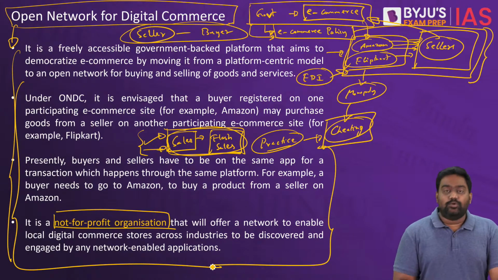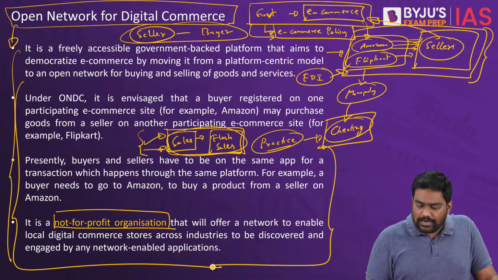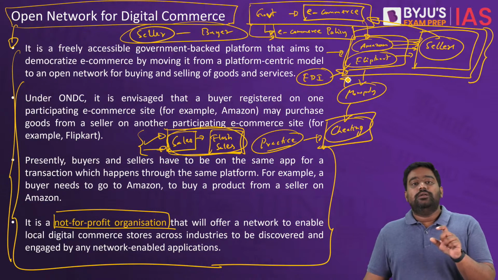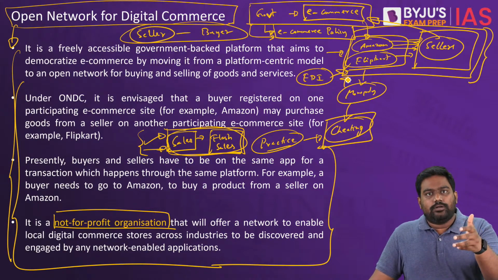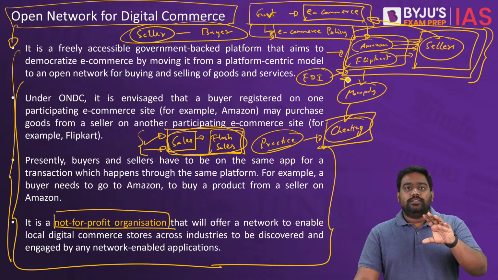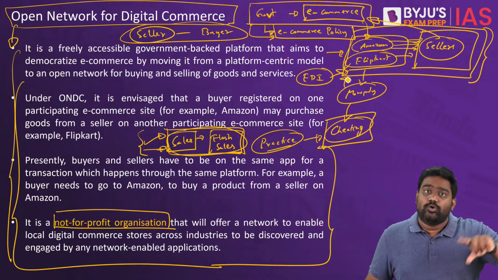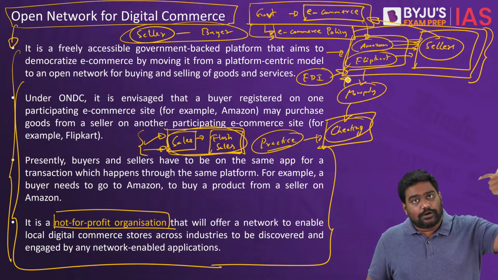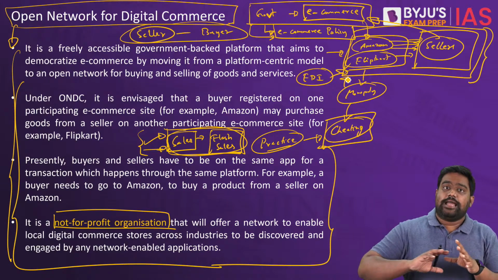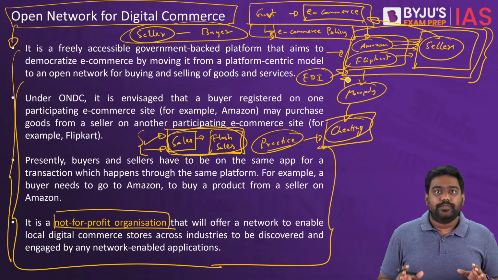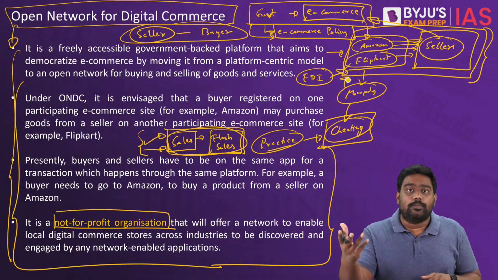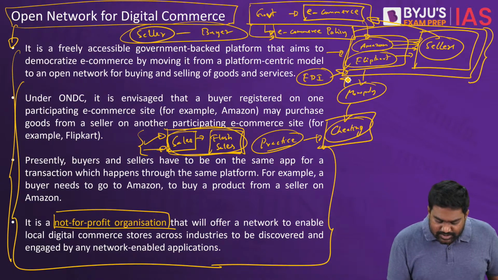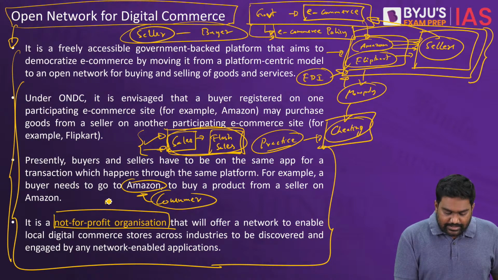Now, for example, let's say you want to buy a phone. You go on Amazon, you go on Flipkart. So when you search for a particular phone, you see the products only of that e-marketplace. Let's say you're looking for an iPhone or an Android phone. The moment you search on Amazon, Amazon will show products listed only on Amazon. You can't see the price of other platforms. You have to carry out a separate search on Flipkart, on Snapdeal, etc. Correct? So you don't have the complete picture. You don't know what exactly is the price being offered by the competitor. So the consumer here is not able to make the right choice because you're limited in this ecosystem.